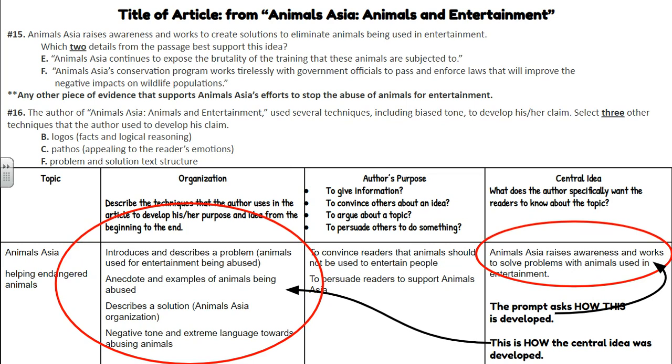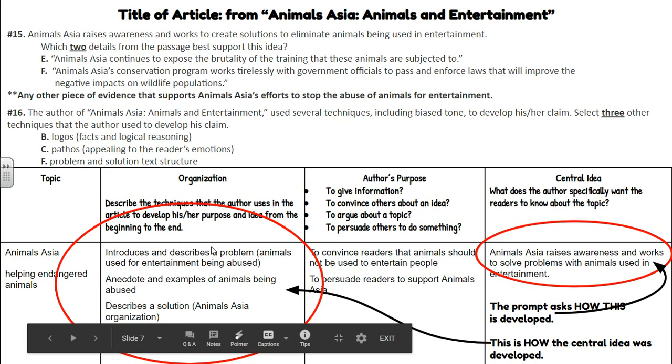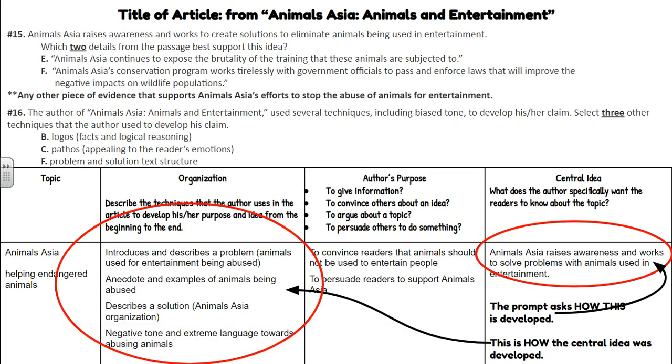And they had a very negative tone and extreme language towards abusing animals. They had a very positive tone about Animals Asia, the actual organization, saying that they're solving all these problems, but they had a negative tone towards the issue at hand, which was animals being used in entertainment. So these are the answers. Please go back and review all three of these slides before you do your revisions. Especially look at the slide that you're going to be making your revisions on. It should not be Animals Asia, Animals and Entertainment.